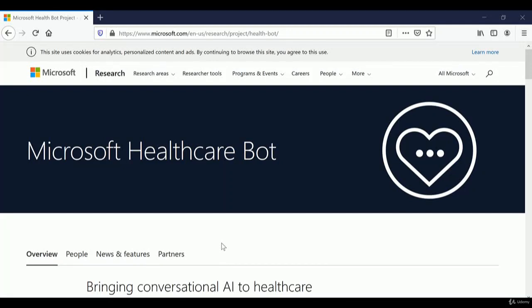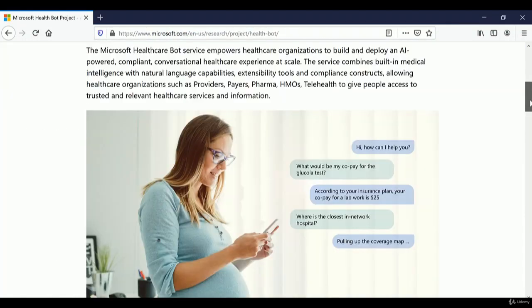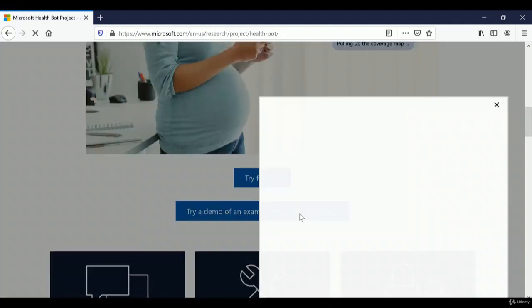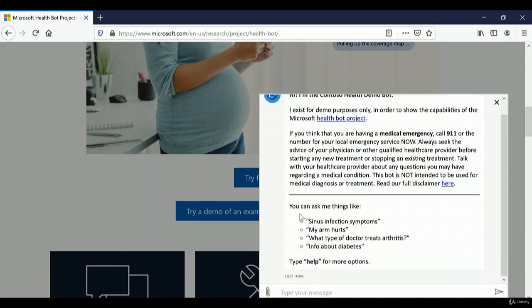Hello again. In this demo, I'm going to show you how a bot will look. This is just a demo from Microsoft Healthcare Bot. So you need to open this URL. After this, you will come to this page and we're going to click try demo for an end user experience. So I click there, and the bot will open. This is how, if you implement a conversational AI, the bot will open, and you can chat with the bot.